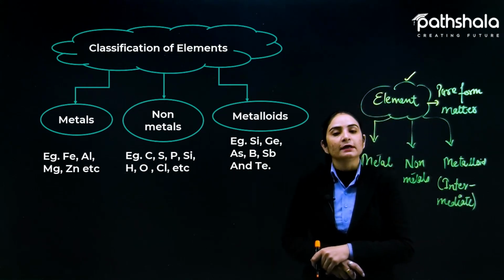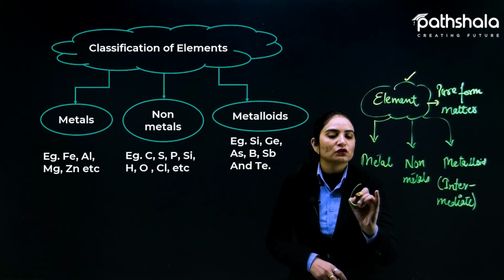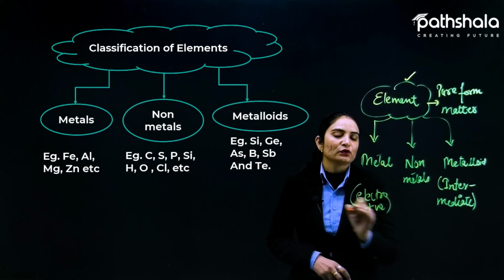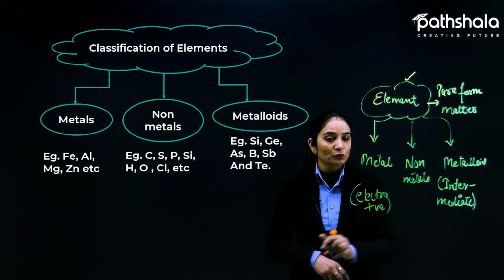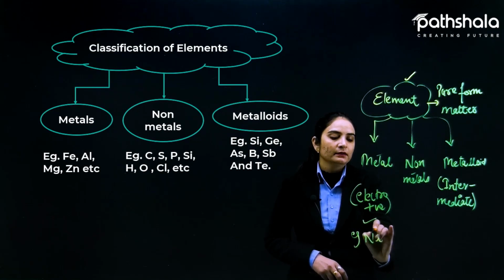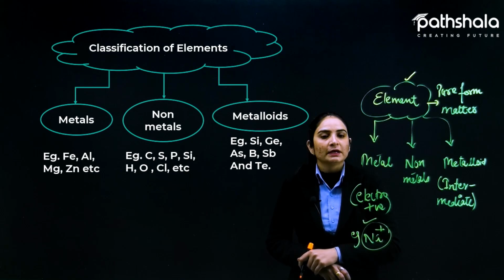They can behave like metals and they can behave like non-metals. Metals are electropositive, meaning they are very reactive. They can lose their electrons and come in the category of cation. For example, sodium is a metal, and it gets a positive charge, Na+. This is a cation. In 9th standard we have done this in detail.